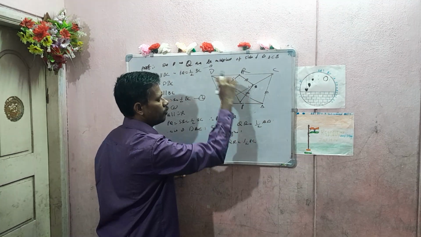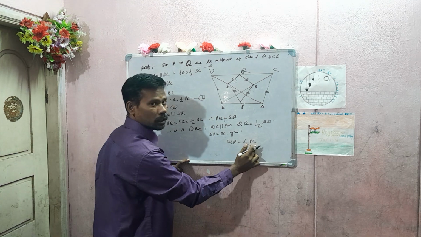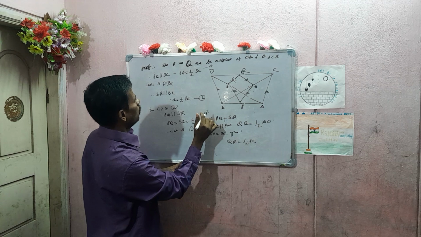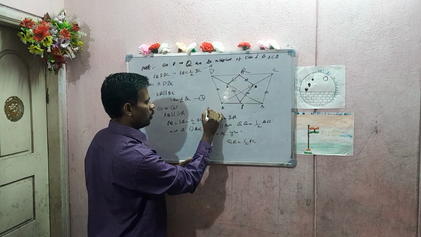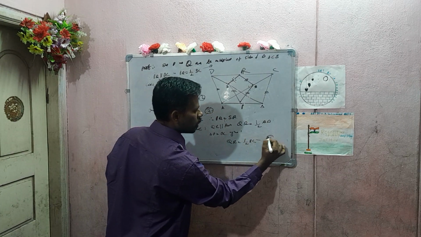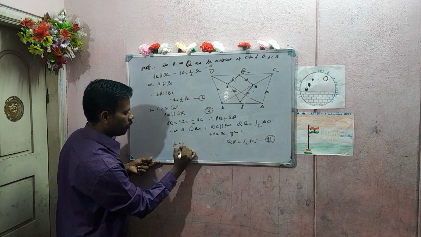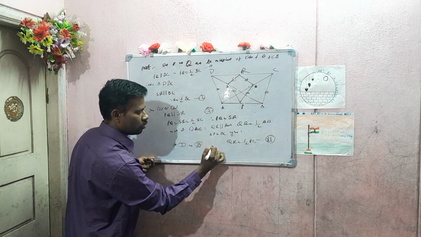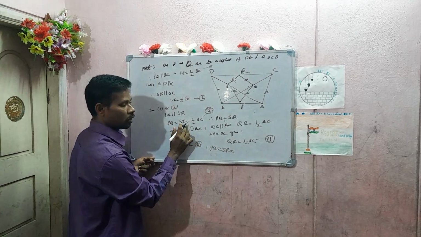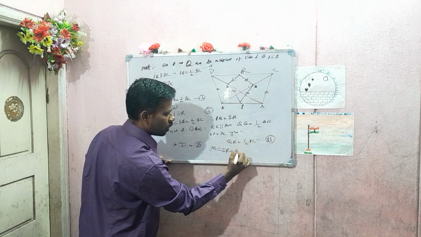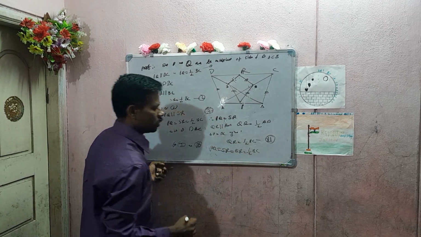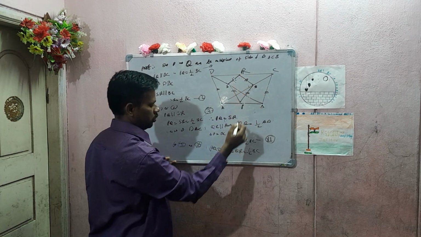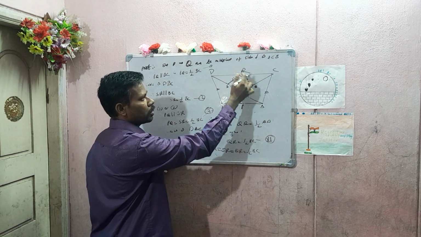Therefore from 1 and 2, PQ is equal to SR, but SR is equal to half of BC, which is nothing but QR. So PQ is equal to SR, equal to QR.